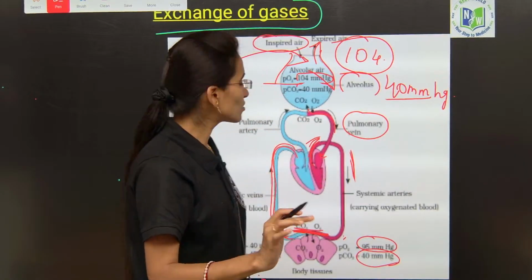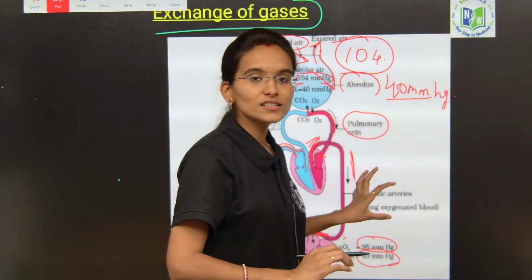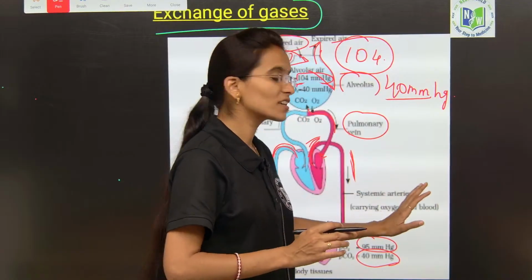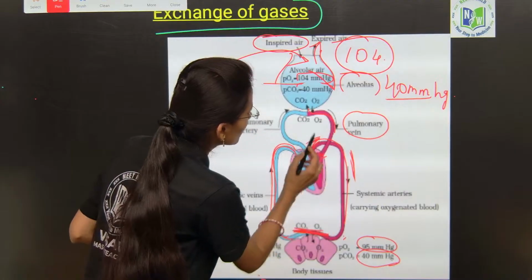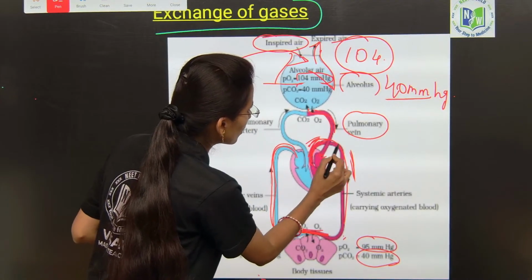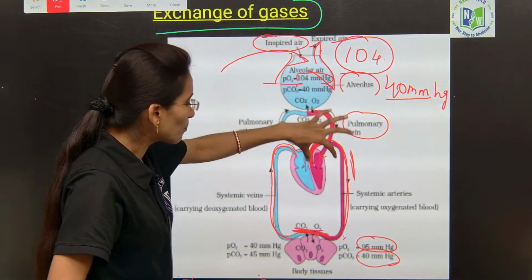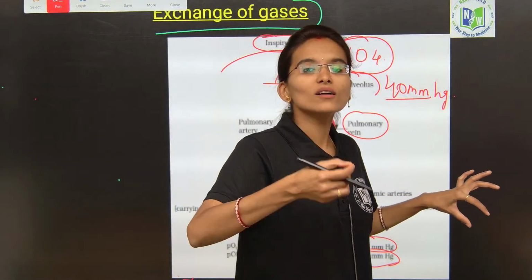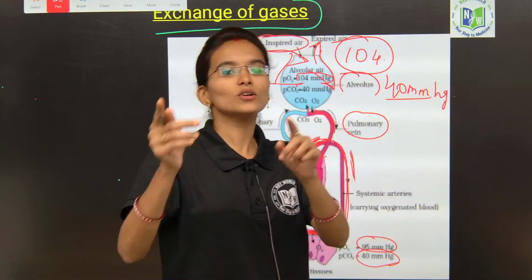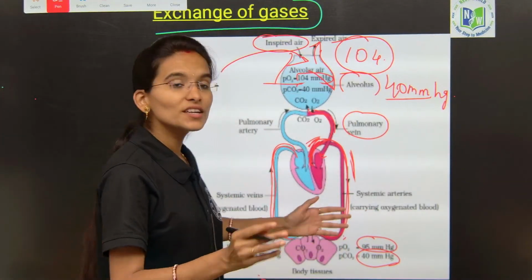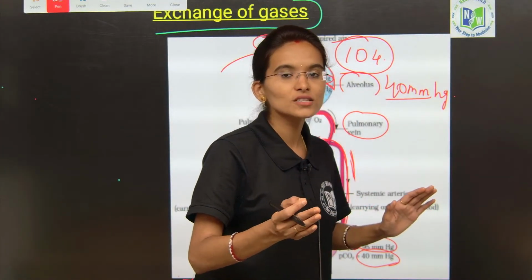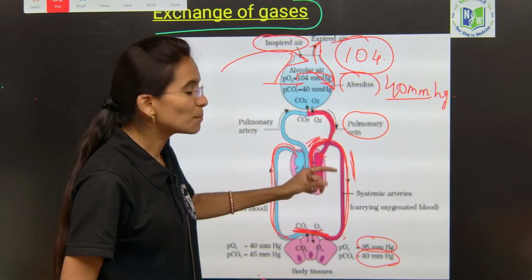So clear, my dear students, in between these two, the systemic arteries and systemic veins, here is the pressure of the oxygen. All this red colored structure, whatever I am going to draw here, is going to carry the oxygenated blood, and next it is going to be delivered to the tissues, my dear students. We still didn't deliver it to the tissues; before that, understand the pressure here.